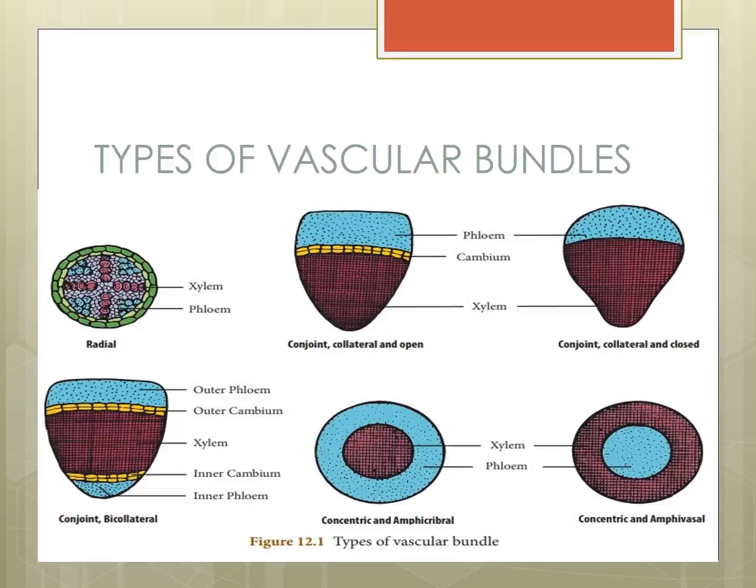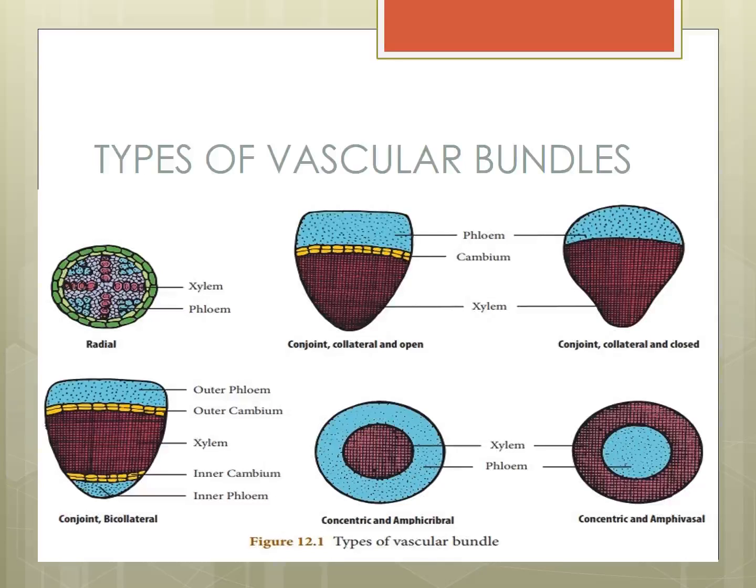Protoxylem towards the center, that is endarch. Exarch: protoxylem lies towards the periphery and metaxylem lies towards the center. Okay. Now everybody understood all this? What are the types of vascular bundles?